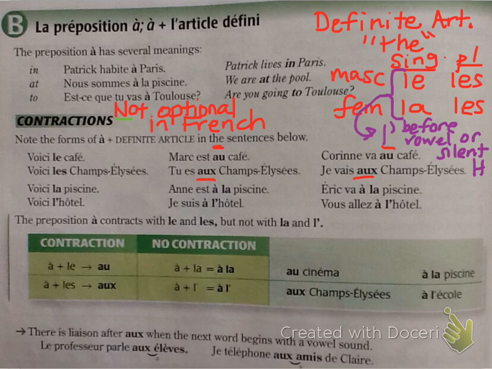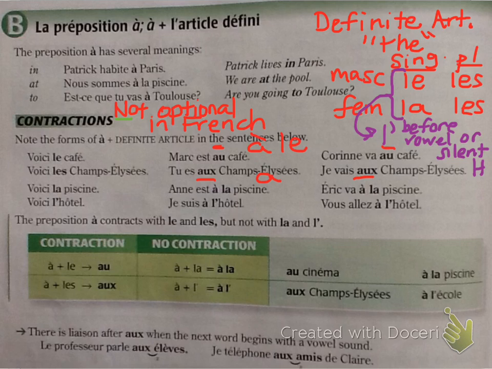Voici la piscine. Elle est à la piscine. Eric va à la piscine. Voici l'hôtel. Je suis à l'hôtel. Vous allez à l'hôtel.